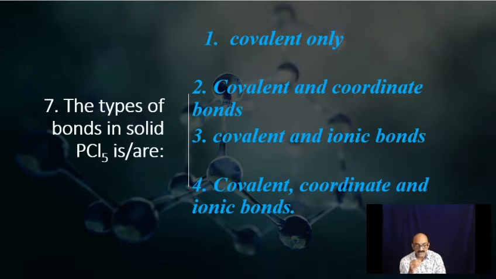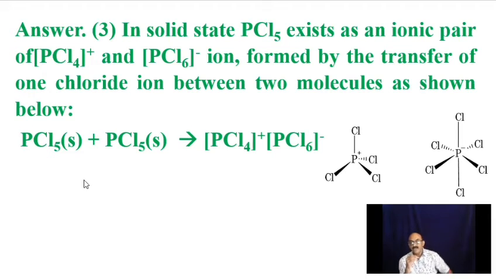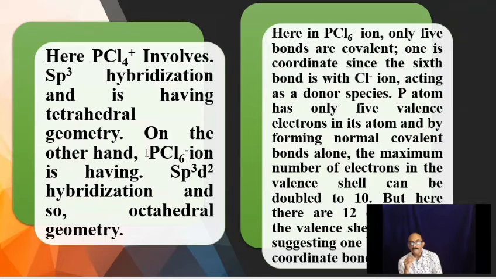We proceed to the next, its explanation. In the solid state, PCl5 exists as an ionic pair of PCl4 plus and PCl6 minus ions, formed by the transfer of one chloride ion between the two molecules as shown below, which we have already seen. Here, PCl4 plus involves sp3 hybridization and has tetrahedral geometry. On the other hand, the PCl6 minus ion has sp3d2 hybridization and so octahedral geometry.